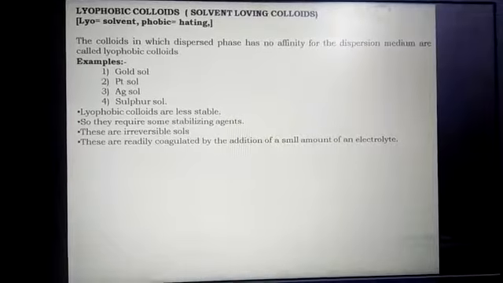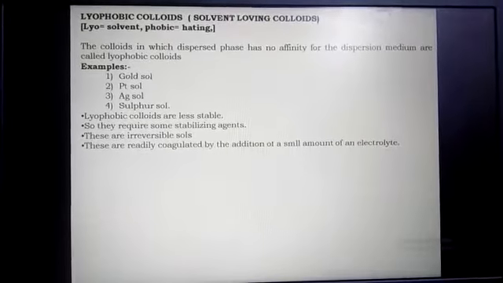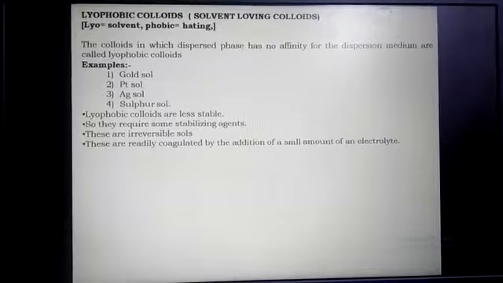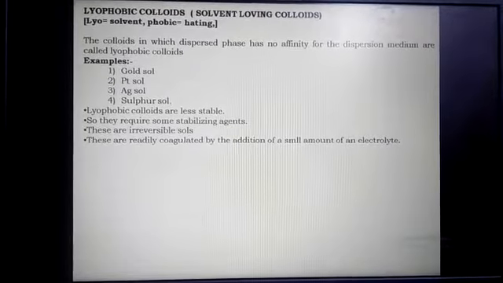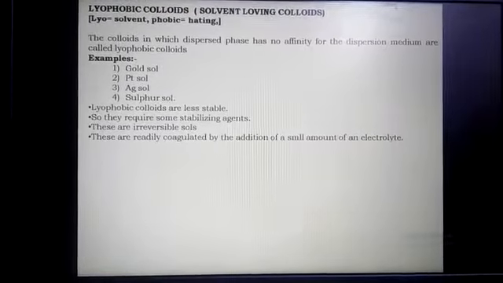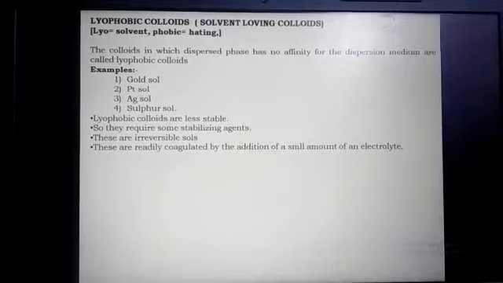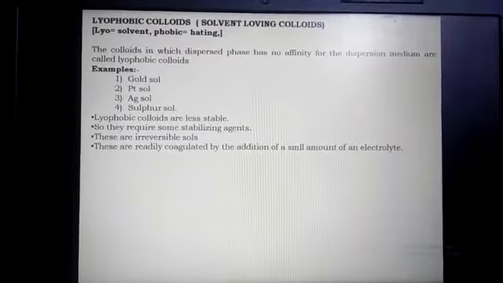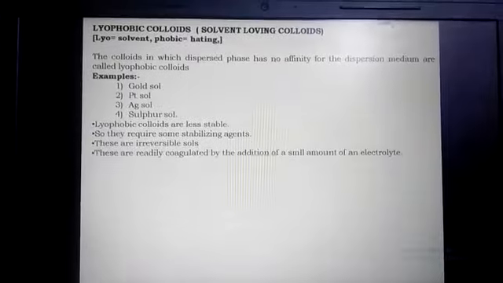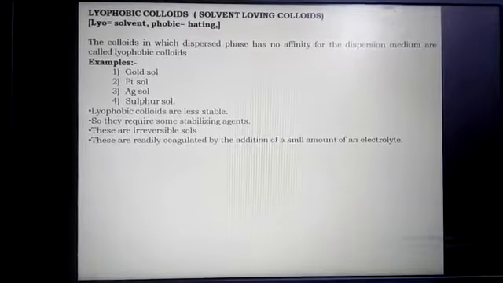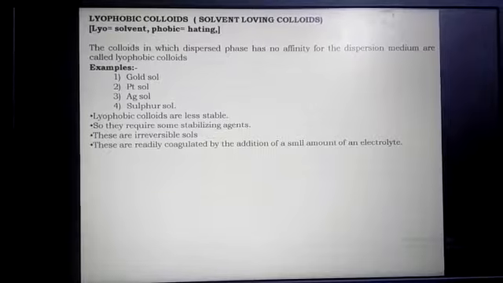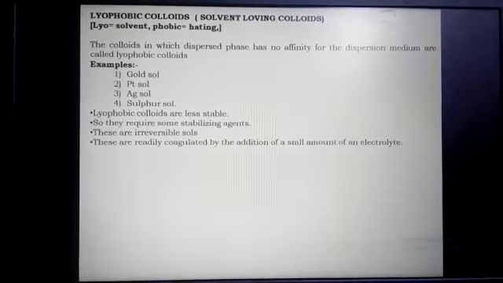Come to the next concept, lyophobic. Lyo means solvent, phobic means hating. The colloids in which the dispersed phase has no affinity for the dispersion medium are called lyophobic colloids. If there is no great attraction or interaction between dispersed phase and dispersion medium, these are called lyophobic colloids. For example, gold sol, platinum sol, silver sol, sulfur sol.